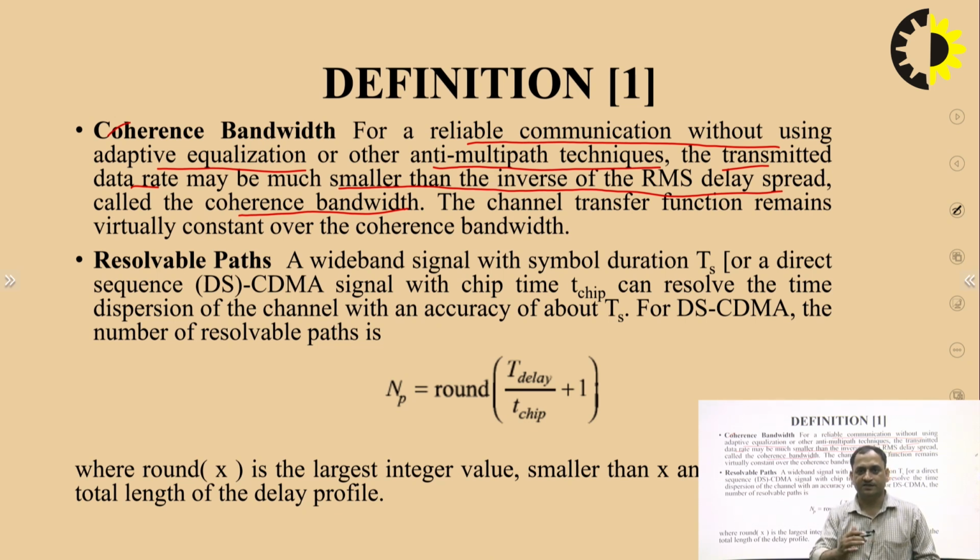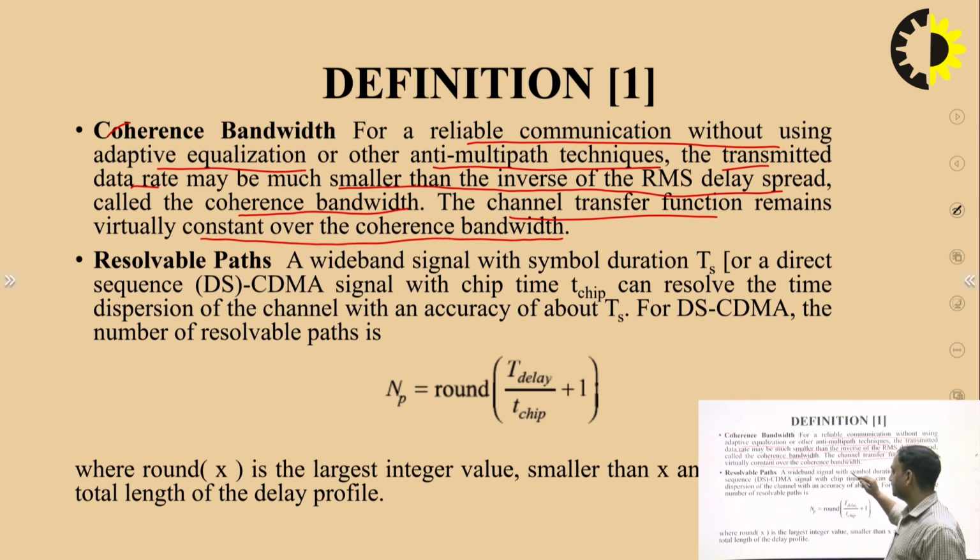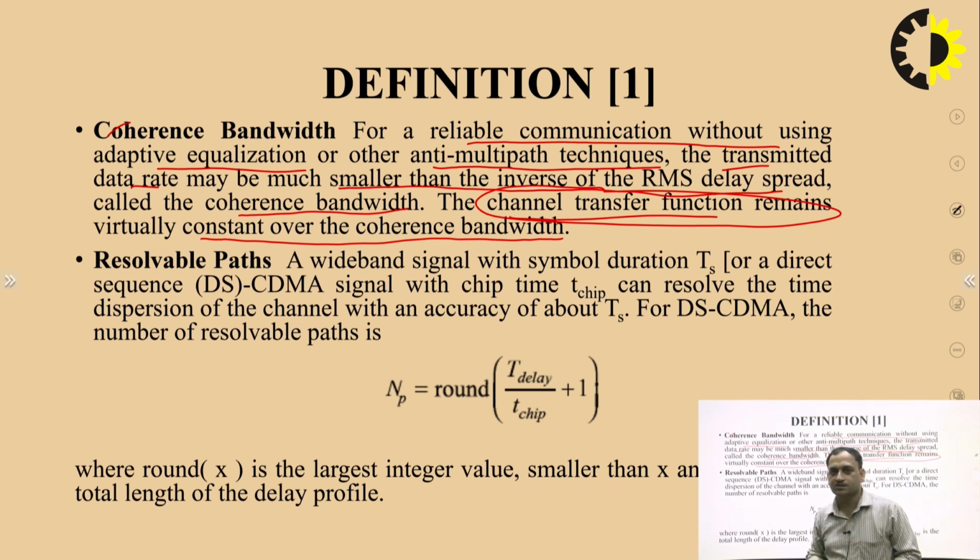If the signal bandwidth or the transmission rate is lesser as compared to the coherence bandwidth, in that case the fading will be flat fading, which can be handled easily. So the channel transfer function remains virtually constant over the coherence bandwidth. If the channel transfer function is constant, it means we can be aware of the channel condition and predict it, and based on that we can use different modulation techniques to transfer the signals.